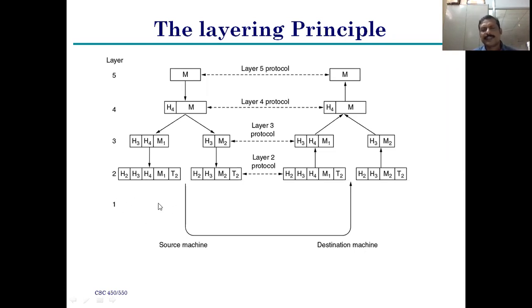I will explain the layers in the OSI reference model one by one. Don't worry, this is the layering principle. The data or message is transmitted from the upper layer to the lower layers at the sender side and comes to the receiver side. After receiving the complete message, the information is carried forward from bottom to top.